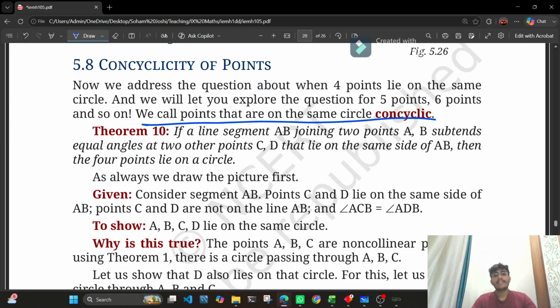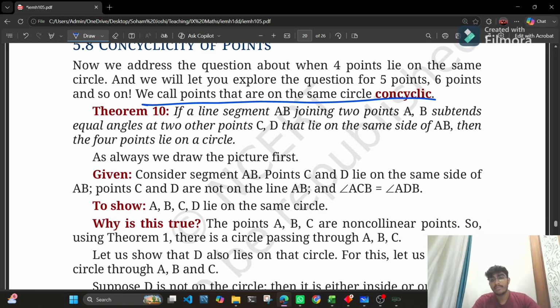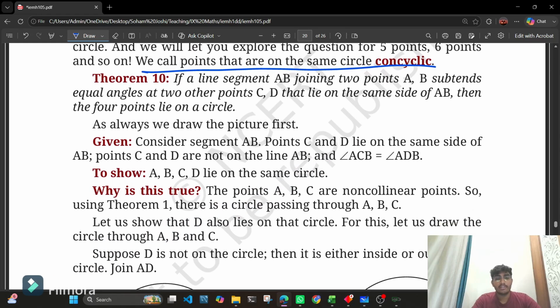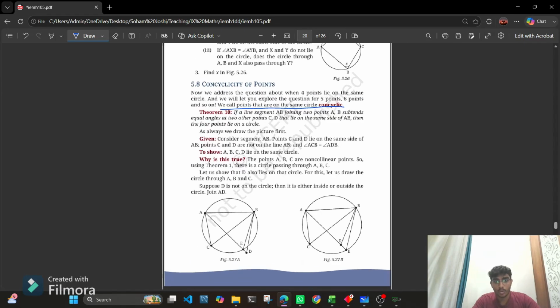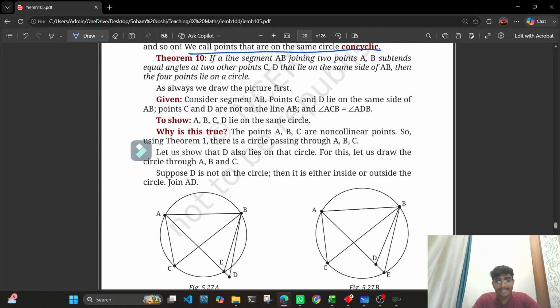Theorem 10. If a line segment AB joining two points A and B subtends equal angles at two other points C and D that lie on the same side of AB, then the 4 points lie on a circle. Wait, hold on. We have a line segment AB.